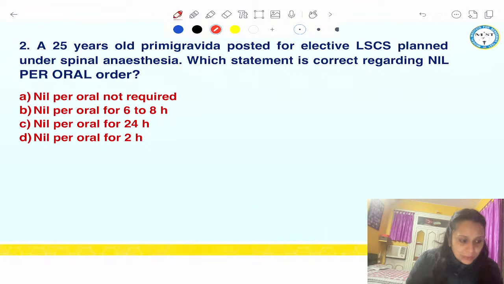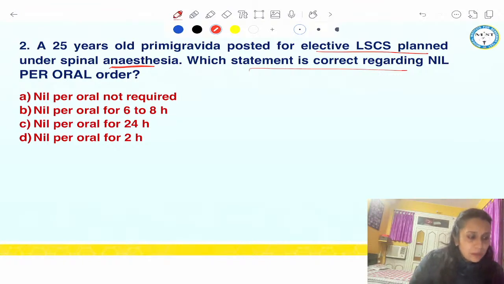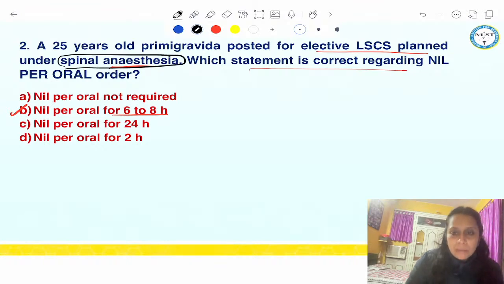Yeah. So next question. A 25 years old primigravida posted for elective LSCS under spinal anesthesia. Which statement is correct regarding nil per oral? Yeah, all my dear students are telling me the absolutely correct answer. Answer is NPO for 6 to 8 hours. Yes. NPO for 6 to 8 hours. Though I have tried to confuse you that spinal anesthesia is a regional anesthesia, in spinal the patient does not become unconscious. So there should not be any requirement of NPO.